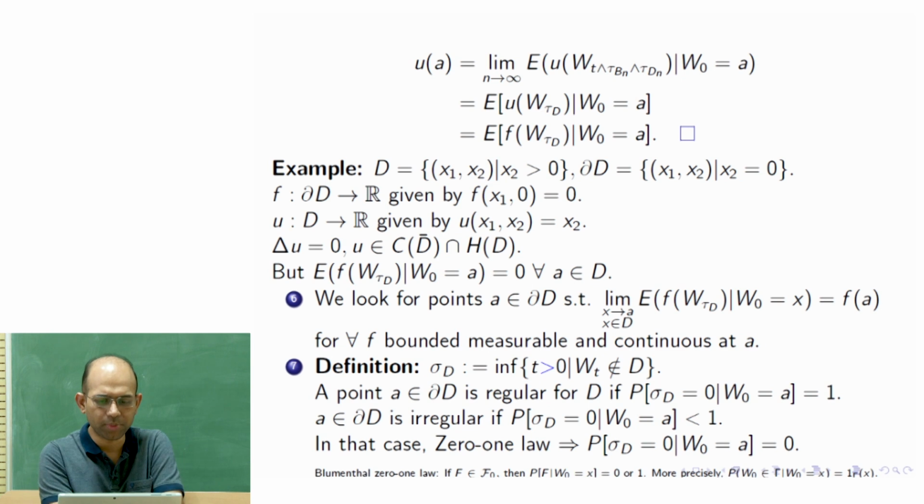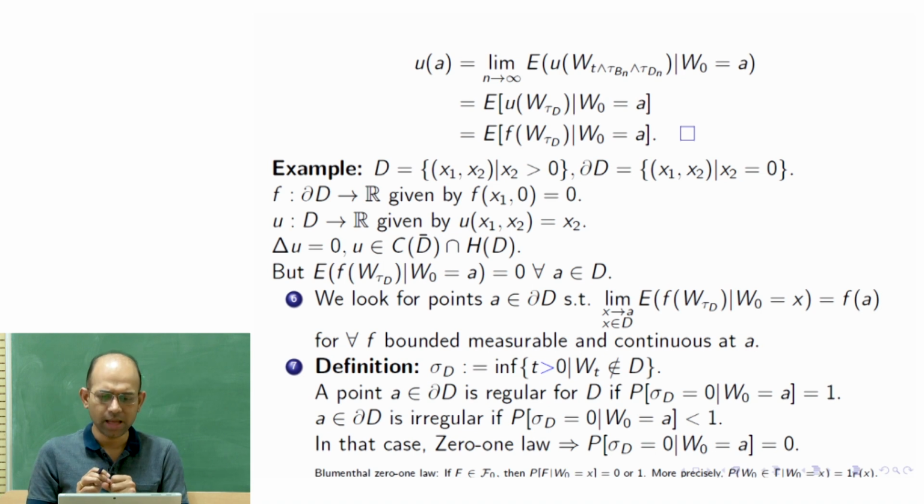This is the proper definition. We define sigma D. This is the first time when Wt exits domain D. However, it is a little different, it is very close to that, but here t greater than 0 is real. I have made it blue to highlight this, t greater than 0.